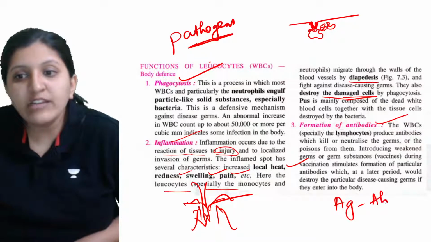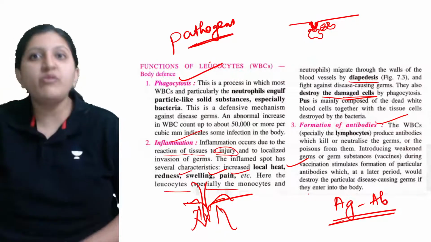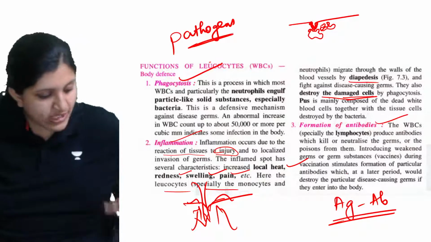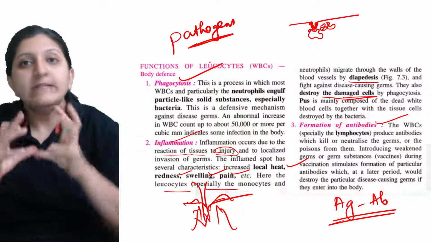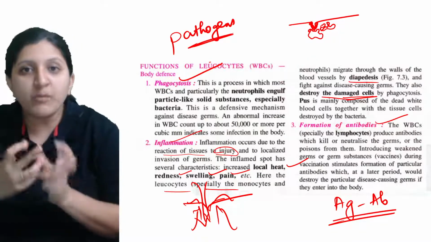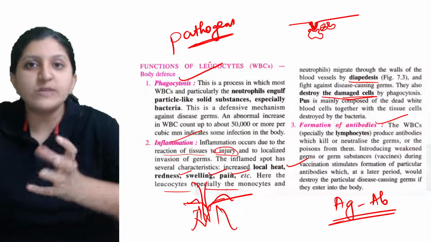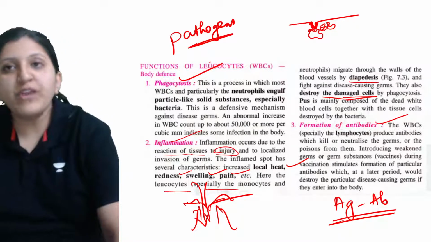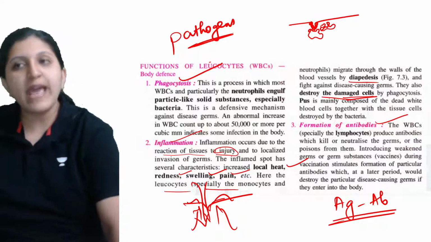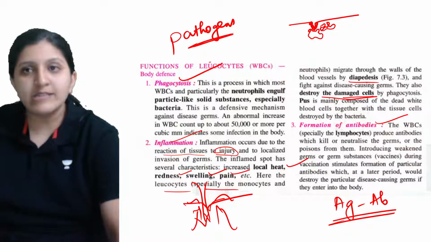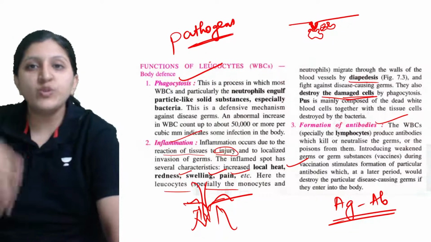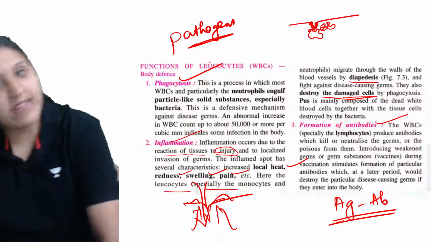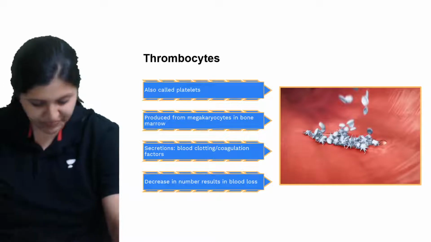An antigen-antibody reaction occurs, and because of it the antigen-antibody complex is formed. This is going to be recognized by the macrophage or the WBCs. When the WBC recognizes this, it is going to engulf it, and then phagocytosis occurs again.